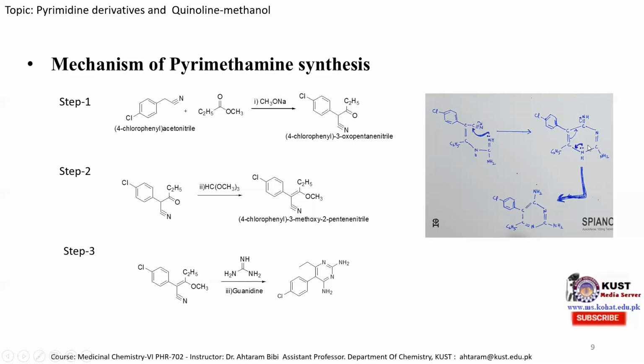And in the second step, this lone pair of electrons shifts over here, this pi electron shifts over here, and this pi electron shifts toward here, taking a nitrogen from the solution, and we obtain the pyrimethamine molecule. So that is how we can synthesize the trimethoprim molecule.